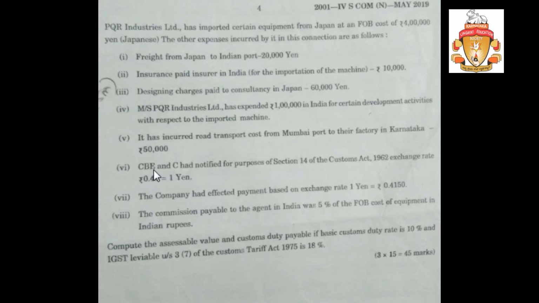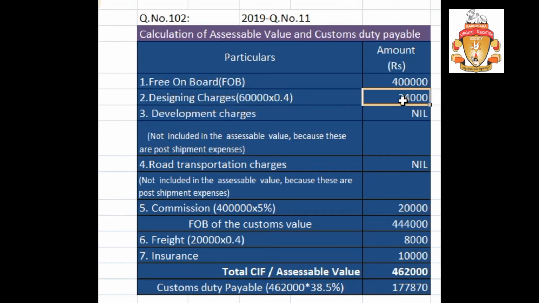What is the rate? CBEC, that is Central Board of Excise and Customs, had notified for the purpose of section 14 of the Customs Act 1962. Exchange rate is how much? 0.4. So 0.4 is the yen. So 0.4 into this 60,000. So you will get this figure, right? So next expenses is like this.